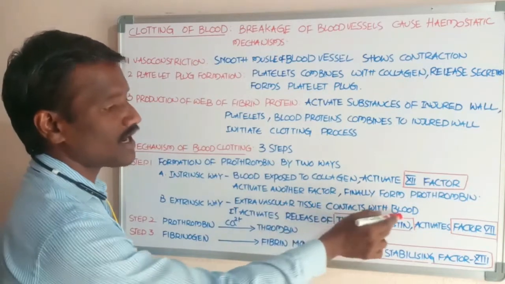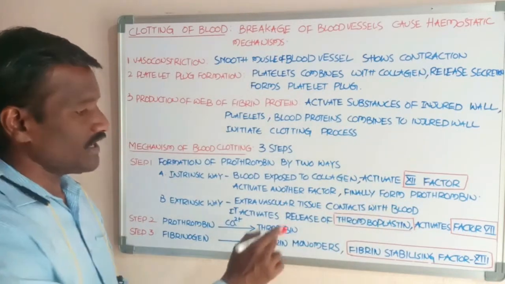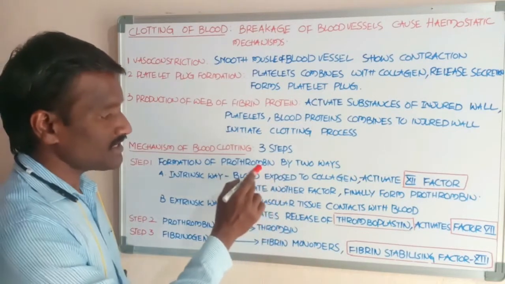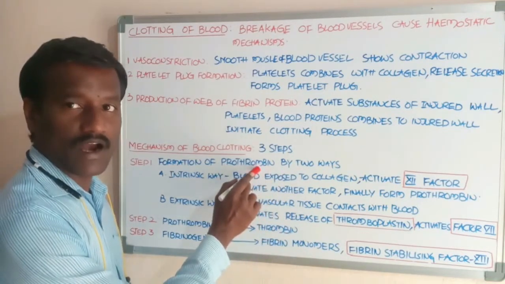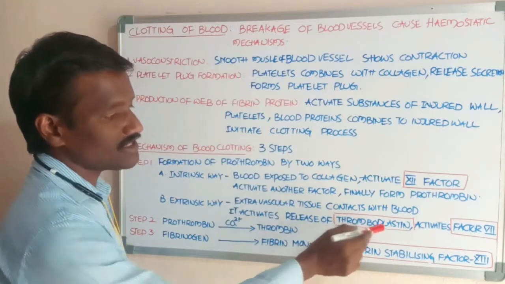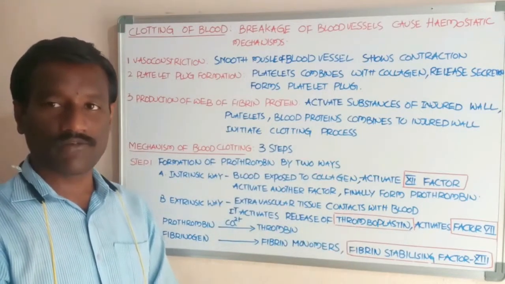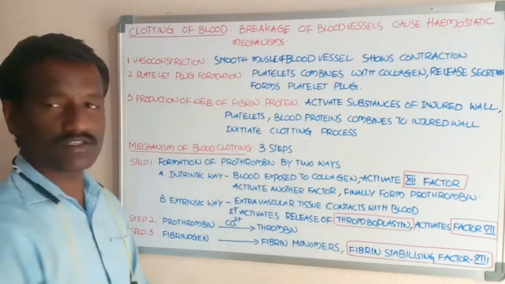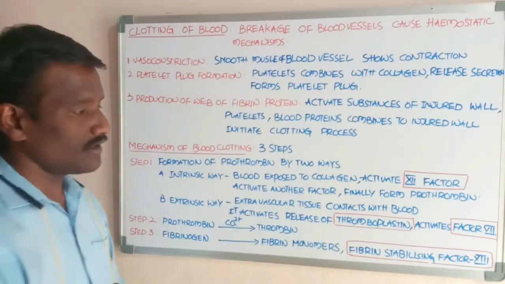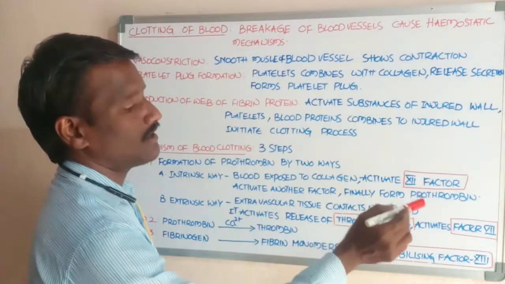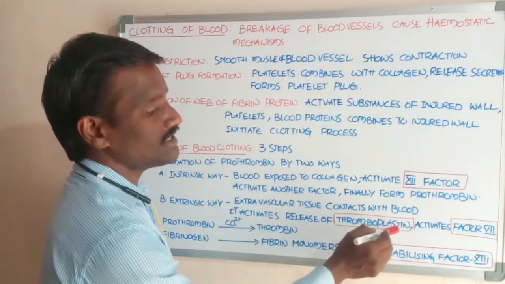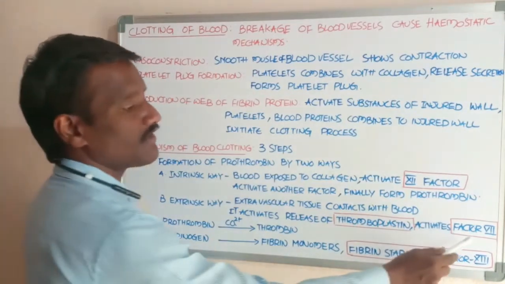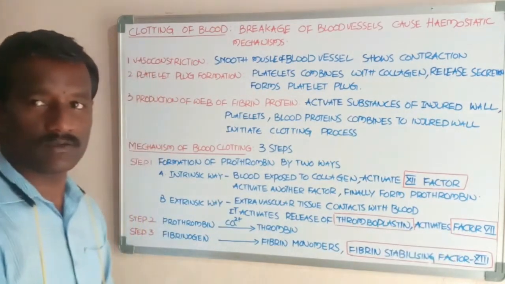Extravascular tissue contacts the blood and it activates the release of the thromboplastin. Prothrombin is the second blood clotting factor. Thromboplastin is the third blood clotting factor. It activates the release of the thromboplastin in the blood and it activates another blood clotting factor, that is the seventh blood clotting factor.